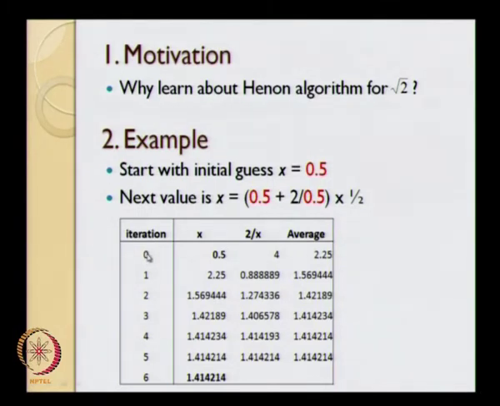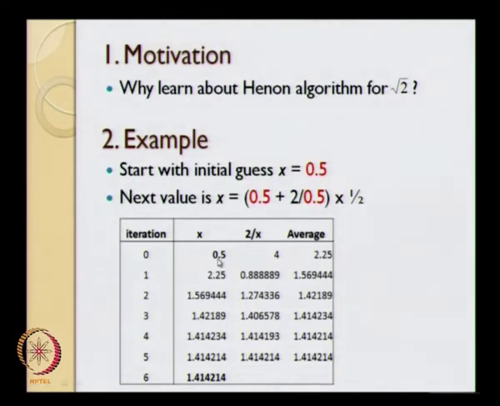Zeroth iteration essentially signifies the initial guess that we started off with, which was x. Over here I am writing 2 by x, and the average of these two numbers I am writing in the fourth column. The numerical method tells us that x is going to be the average of x and 2 divided by x, so that is the new value of x. So we have taken this particular value and put it over here.